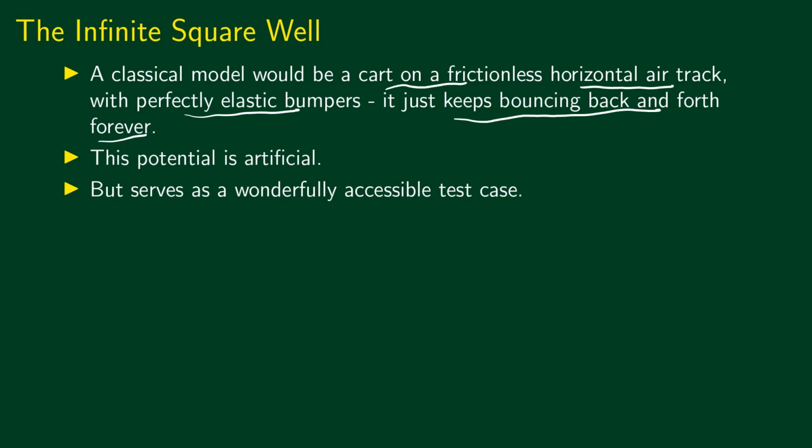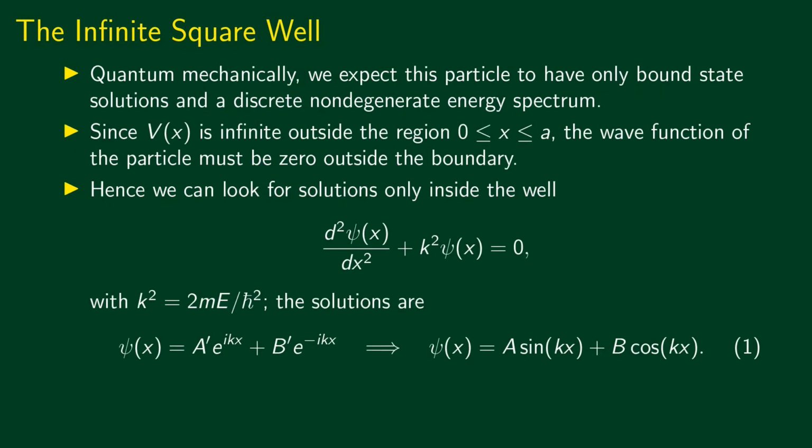So this would be a classical analog of a particle which is trapped inside this infinite square well. Now obviously this potential is artificial, but it serves as a wonderfully accessible test case. So we are trying to understand quantum mechanics by looking at this simple example. Now, quantum mechanically, we expect this particle to have only bound state solutions because we are talking about a particle that's bound inside the infinite square well.